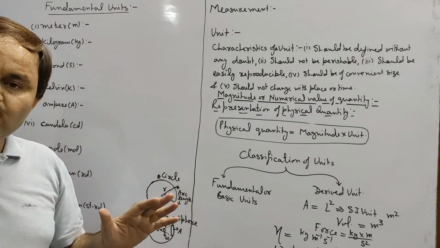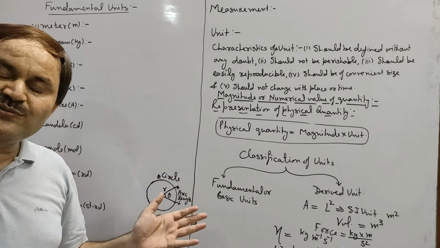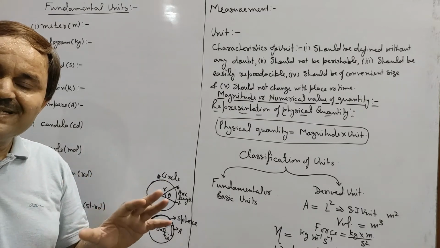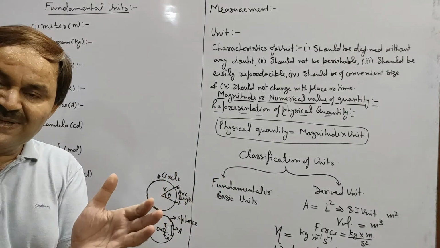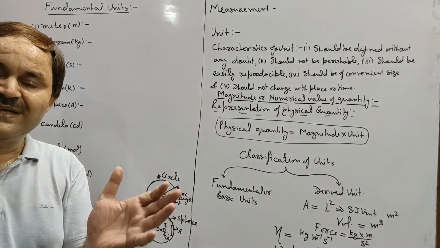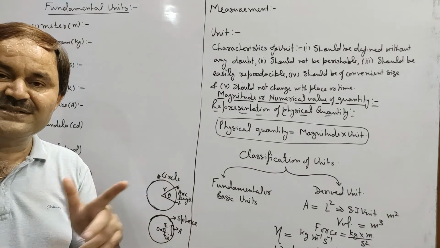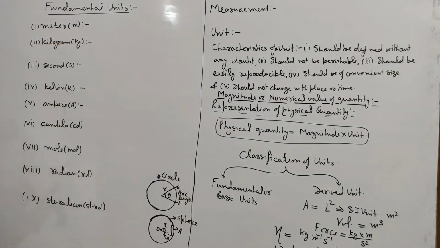But now we know that there are 9 fundamental physical quantities and a number of other physical quantities. So a system of units that includes units of all possible physical quantities is system international units or international system of units called SI units. So the fundamental SI units are first meter, the unit of length.